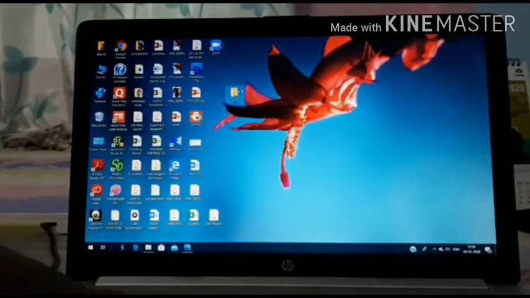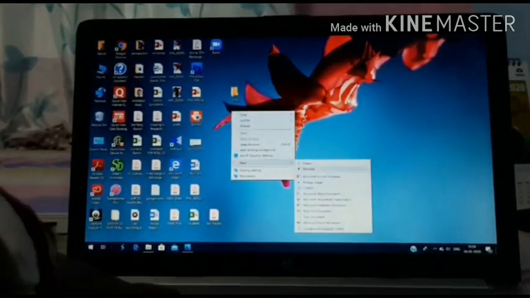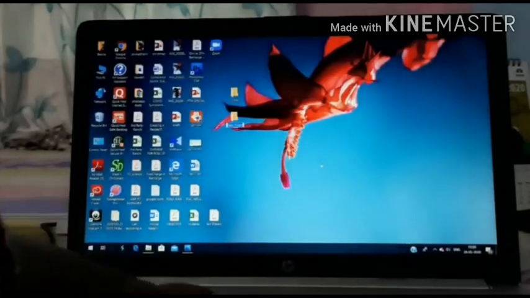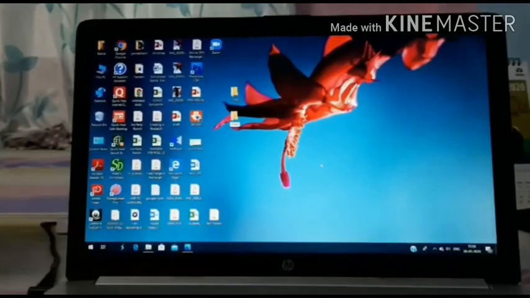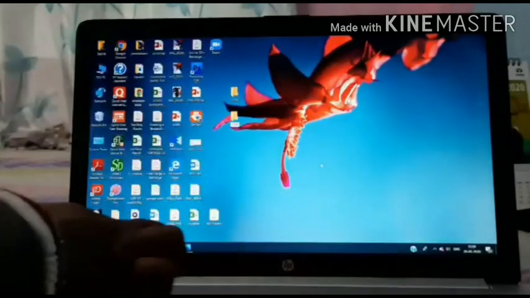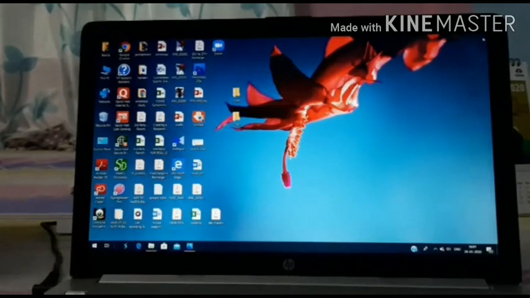One more folder I am making the same way, and I am writing the name VVM1. Two folders I have created.